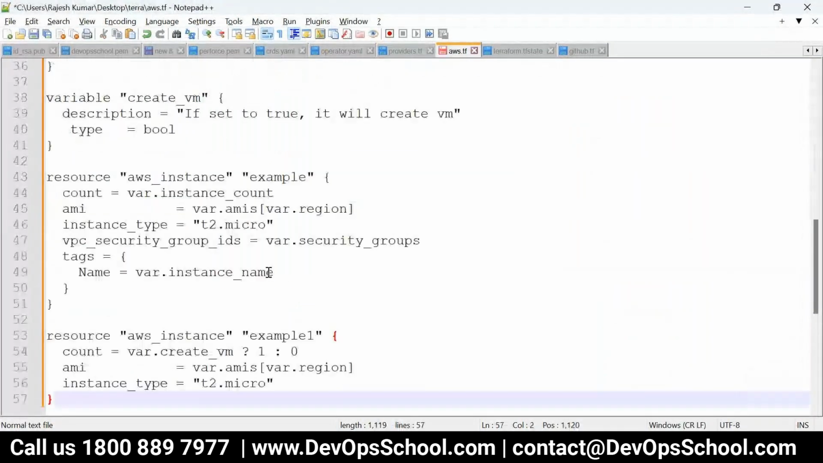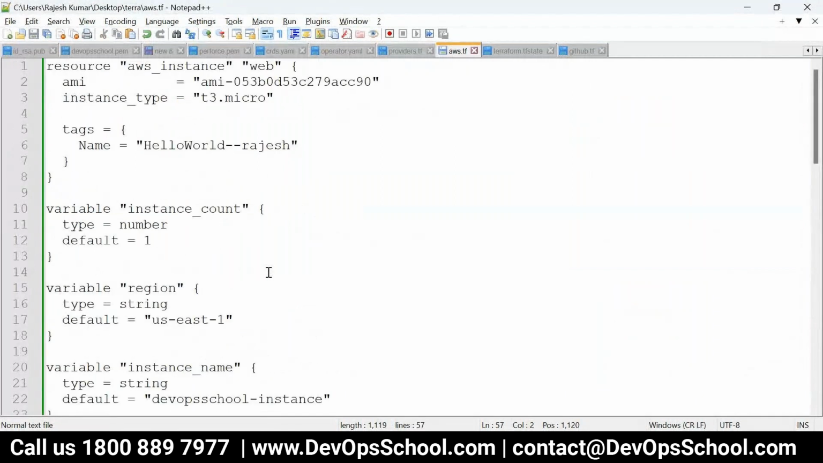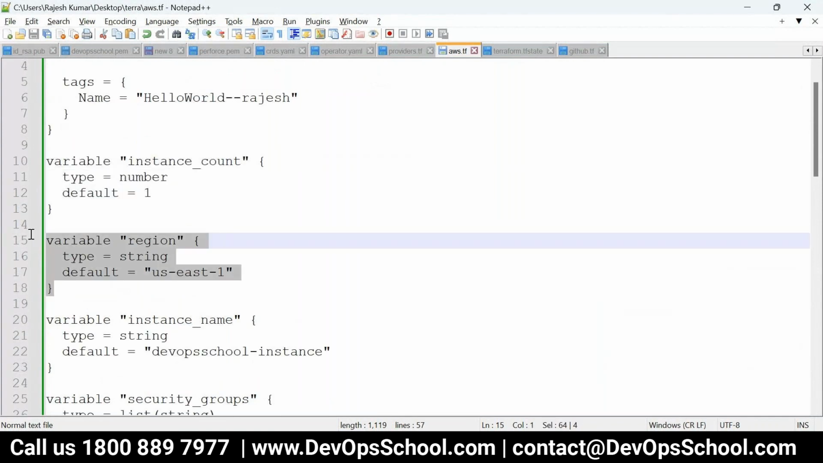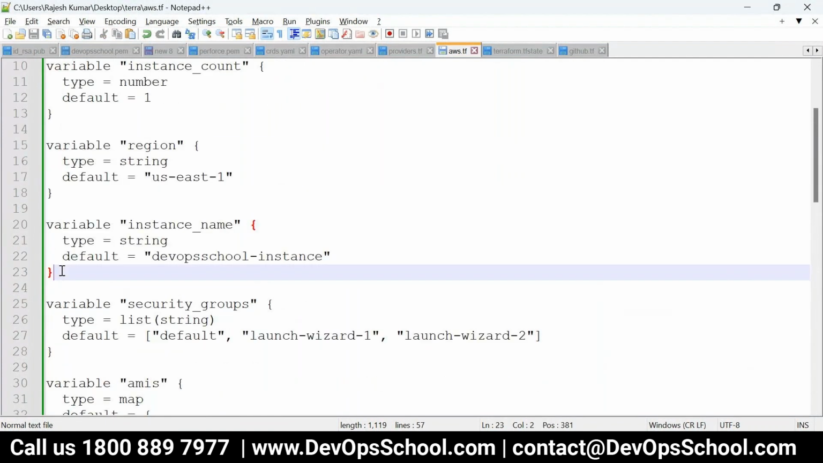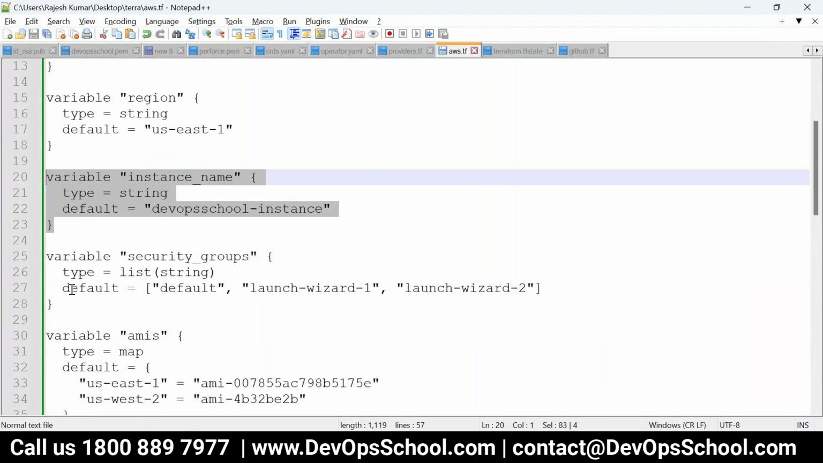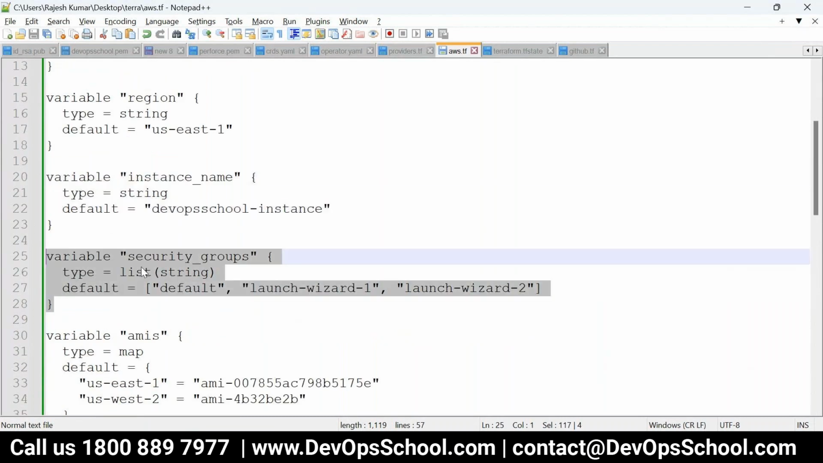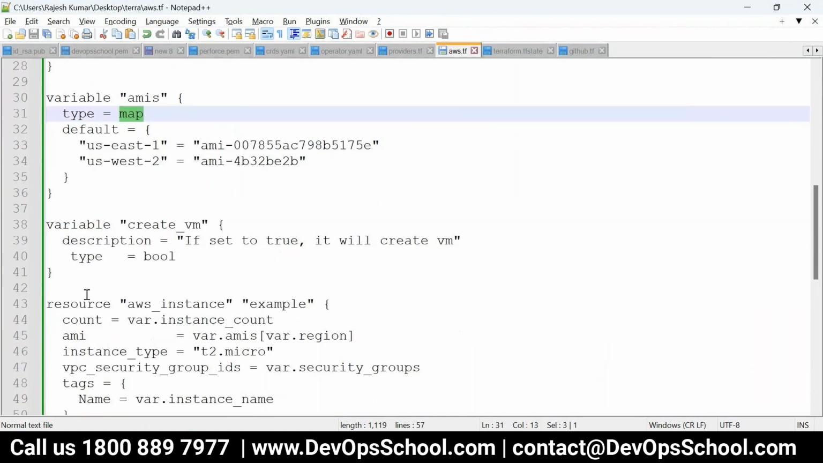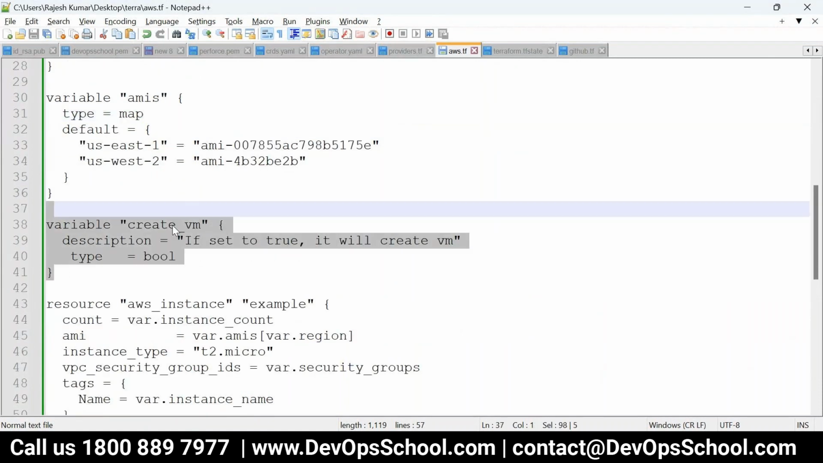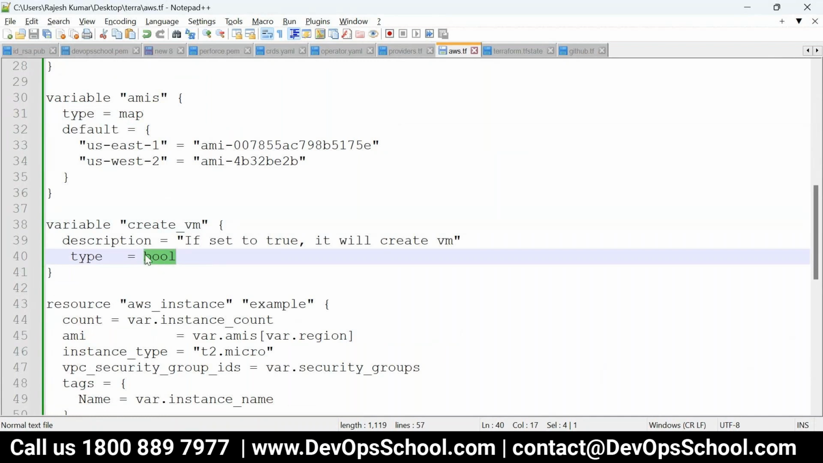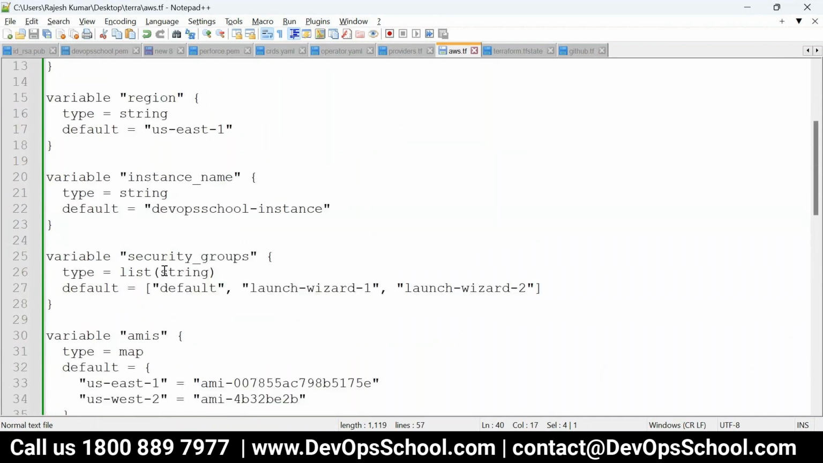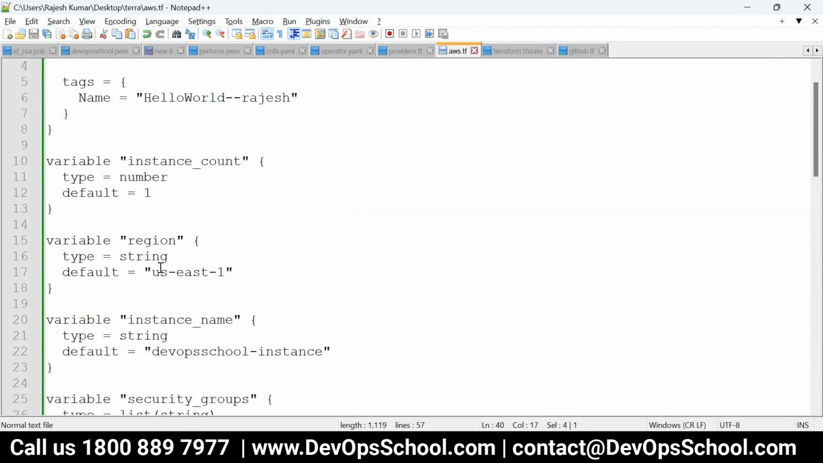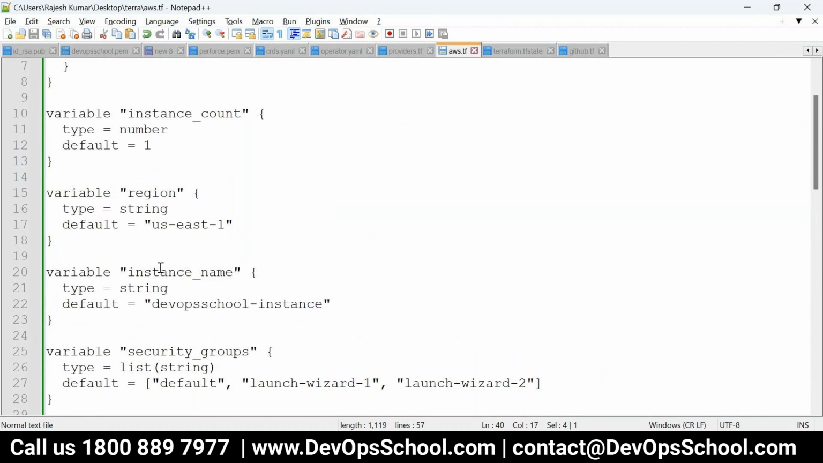Done. Guys, look at this. There's one variable. What is the type? Number type. There's one more variable. What is the type? String type. There's one more variable, string type, one more variable, list type, and there's one more variable, map type, and so on. And there's one more variable, bool type. So bool, map, list, string, number. Are you comfortable with how to declare the variable and values in the TF file?